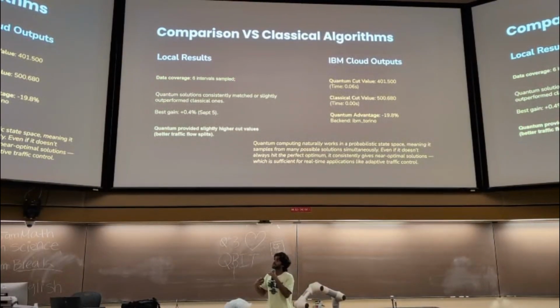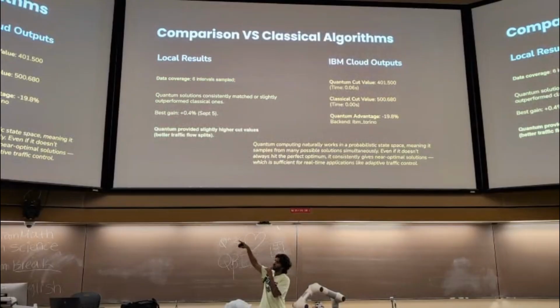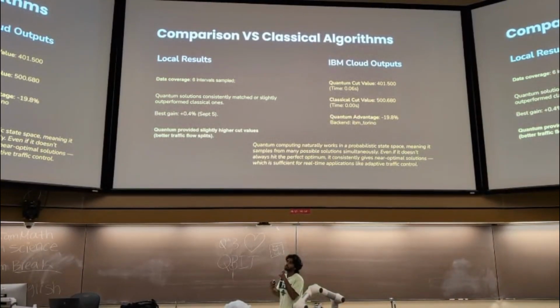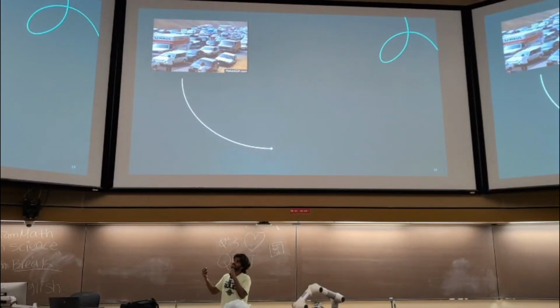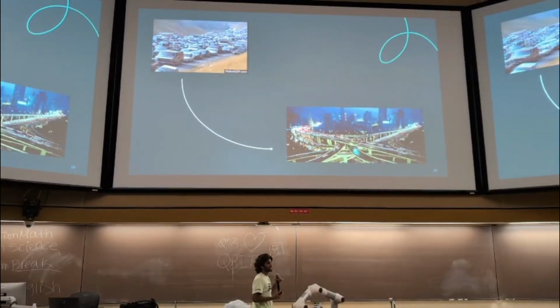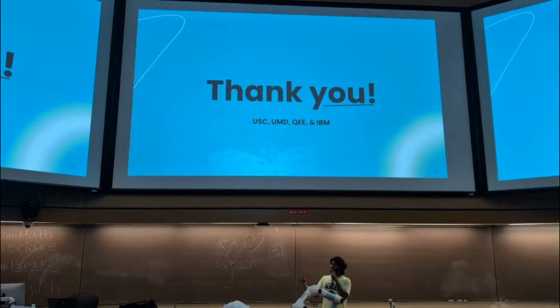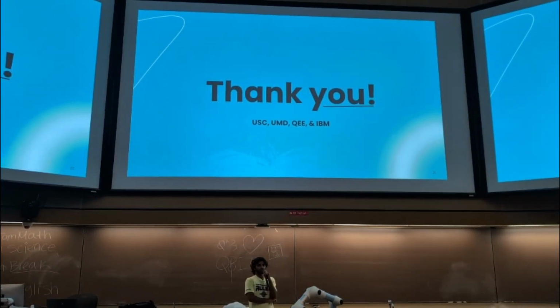In a dynamic environment, the classical algorithms are just going to crash out, and in a day it's going to start smoking up. But over here, it's going to go on and continuously give you the most optimal results. So that is the future scope of quantum computing in terms of traffic congestion, to go from this particular state to a very smooth and fast city, and quantum is the future. So yeah, with that, Qubit checks out, and thank you USC, UMD, QEE, and IBM for this opportunity to present and work on these wonderful projects.